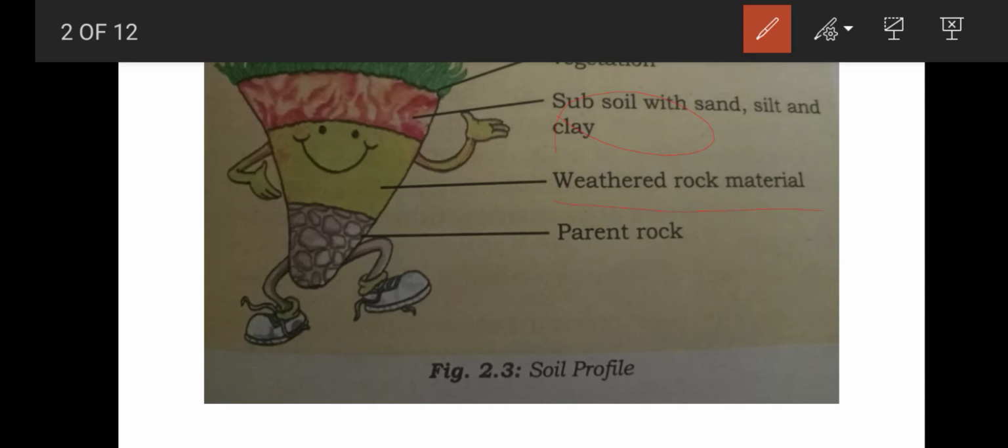And the fourth portion is completely parent rock, large, big rocks. These are the four layers of the soil profile: topsoil, subsoil, weathered rock and parent rock.